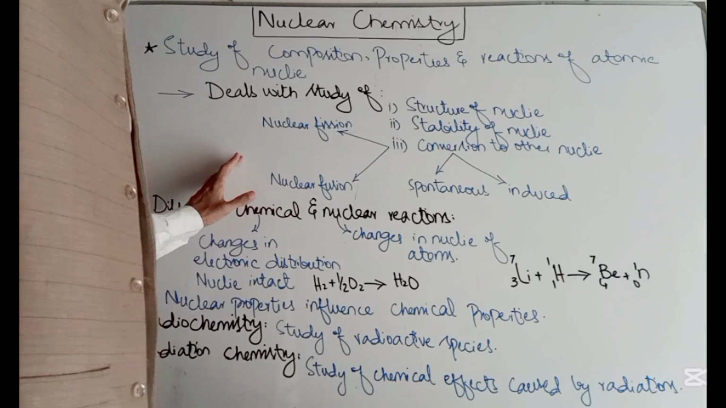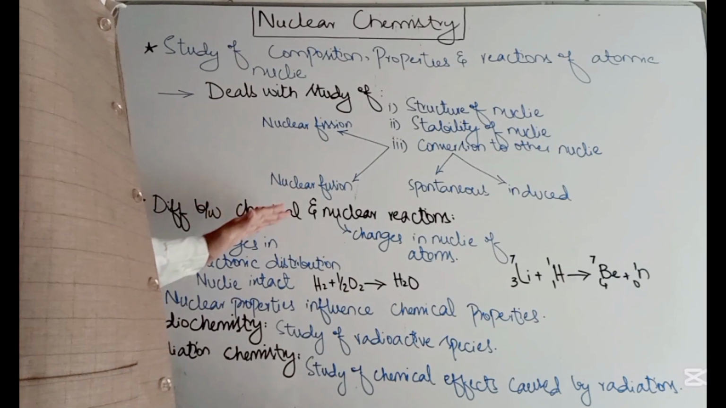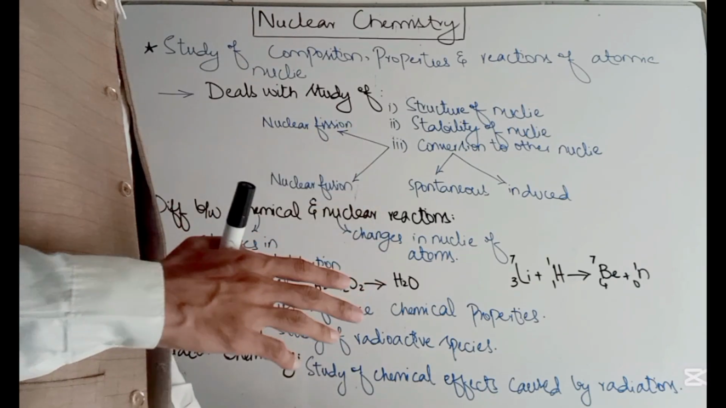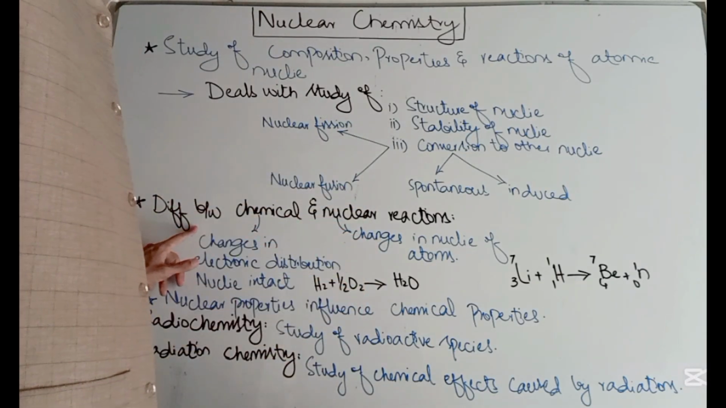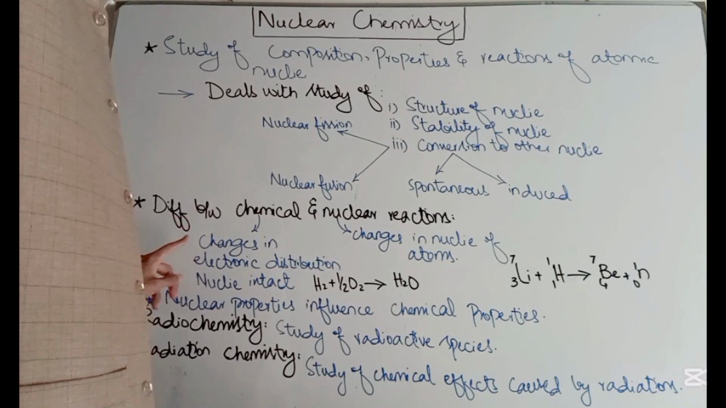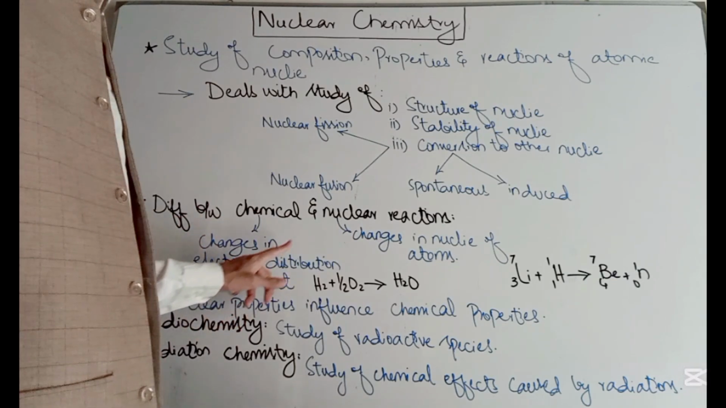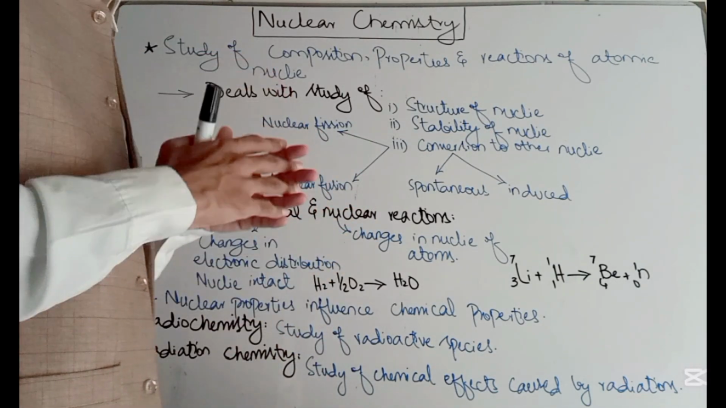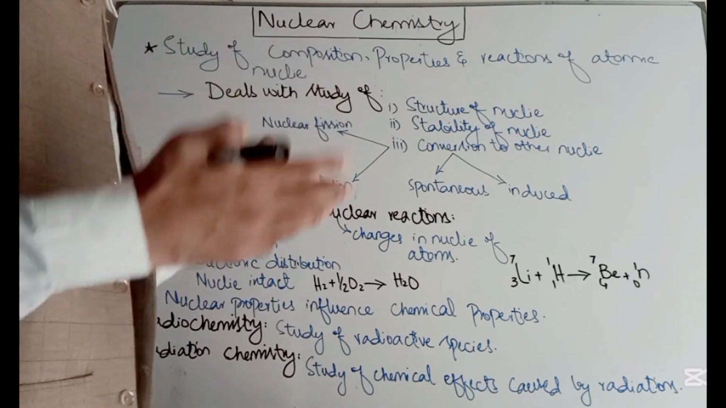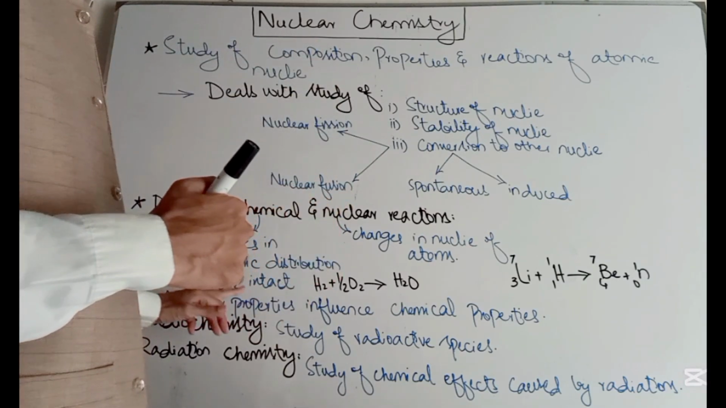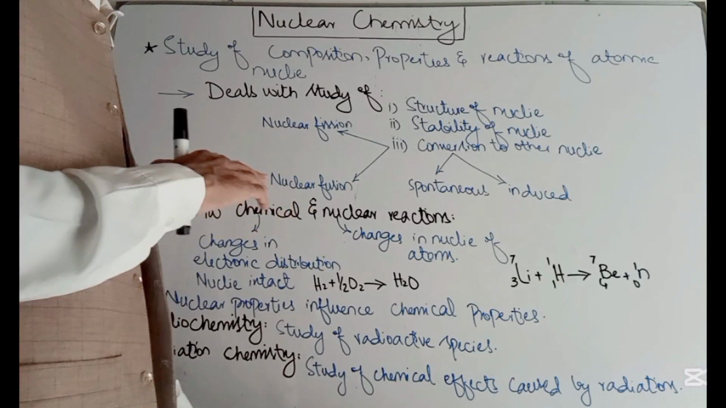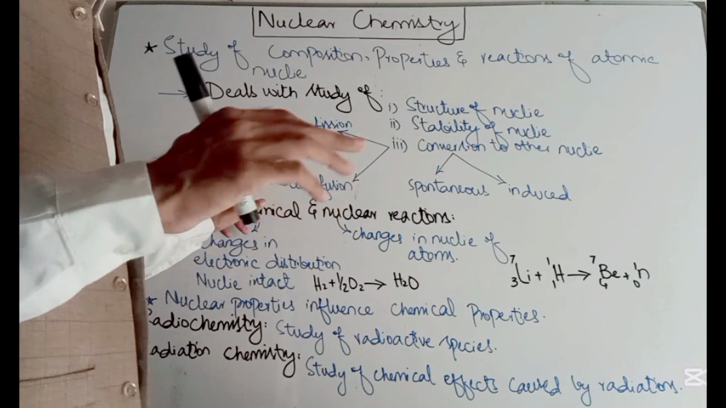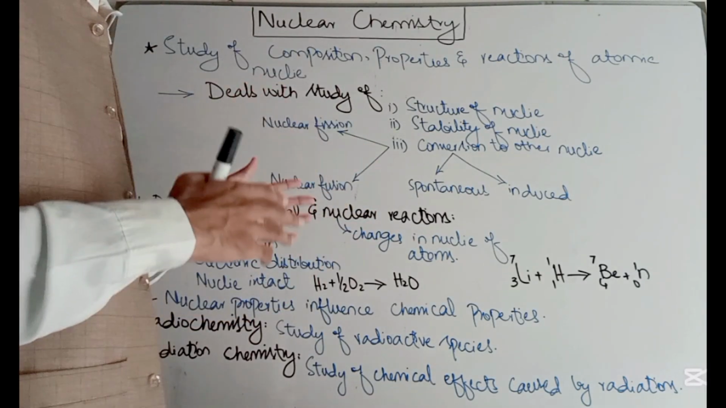One of the most important questions here is: what is the difference between chemical reactions and nuclear reactions? In nuclear chemistry, we limit ourselves to nuclear reactions. Chemical reactions are related to changes in the electronic distribution. Basically, in all types of chemical reactions, there are changes in the electronic structures of the atoms, while the nuclei remain intact. In the course of all chemical reactions, the nuclei of the atoms are not disturbed. It is only the electronic distribution that changes from reactants to products.